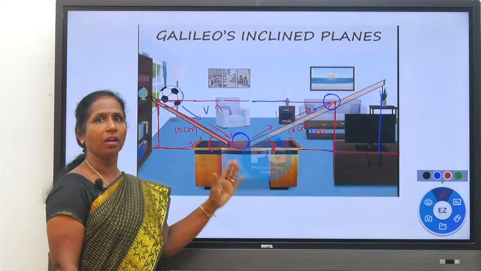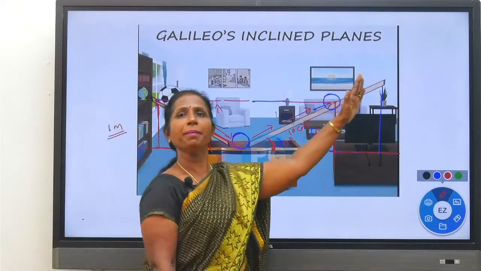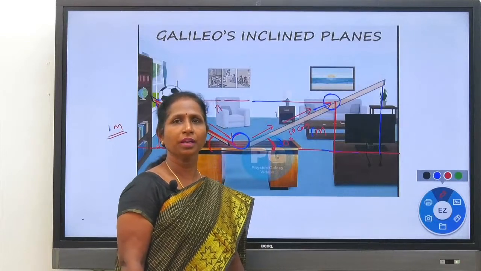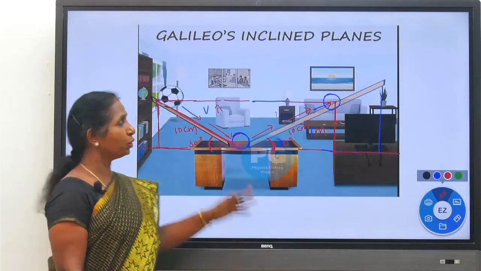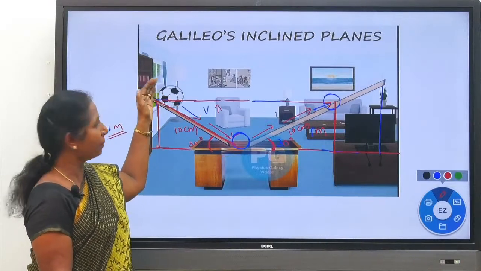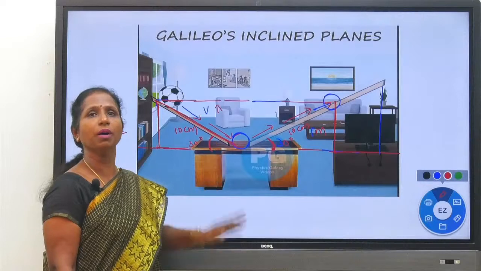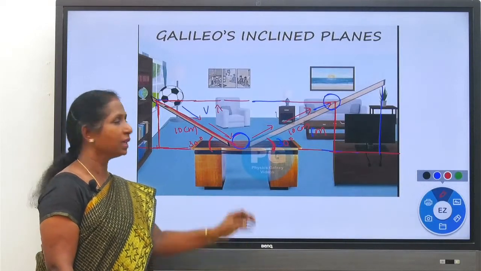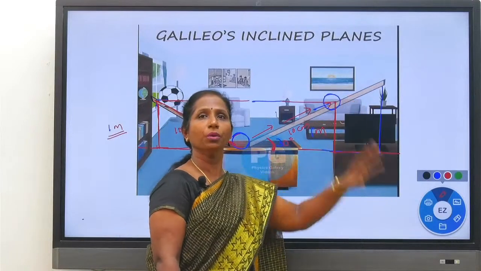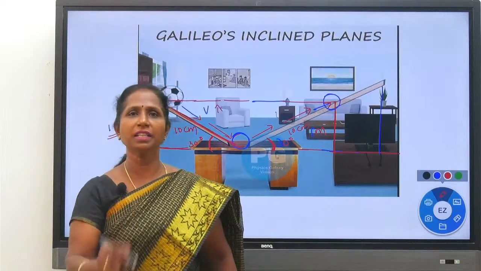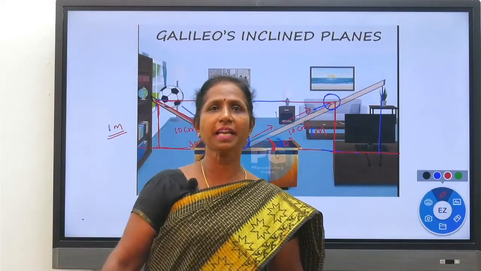Instead, the ball started climbing up the second inclined plane. Clear? Okay, up to what distance? Up to the same distance. The distance it covered from top to bottom of the first inclined plane, it has covered the same distance from bottom to top of the second inclined plane. The distance covered by the ball is the same.